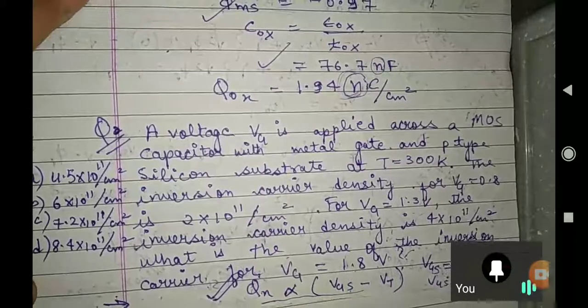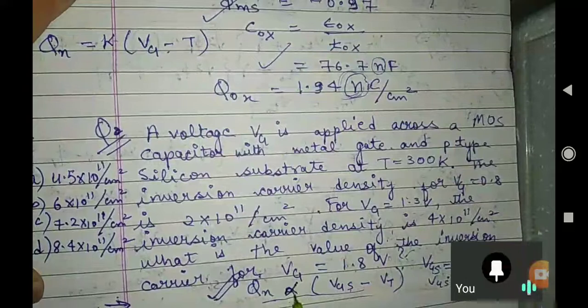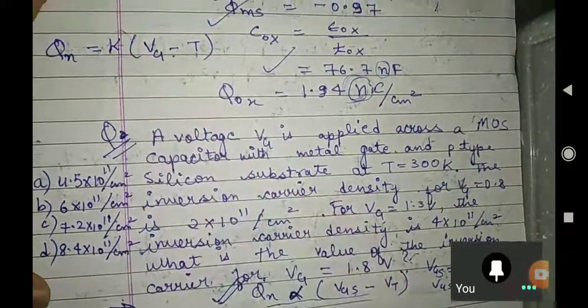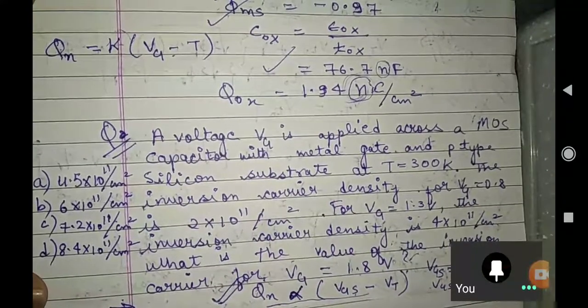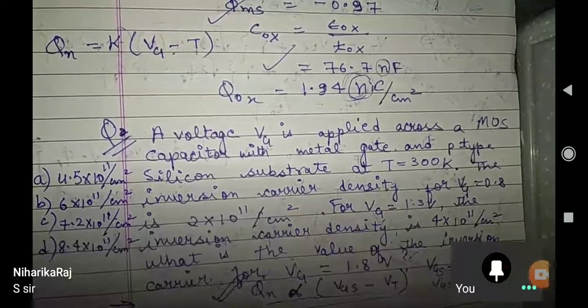Aksha, can you tell us anything? That Qn equal to, can I write Qn equal to K times of Vg minus Vt? Sir, now how are you writing K? See, if we remove proportionality, then I can write any constant over here, na? You people, all people, do you know this? Say yes or no? Yes, sir. So this is Q1 and this is Vg1 and this is your Vt.